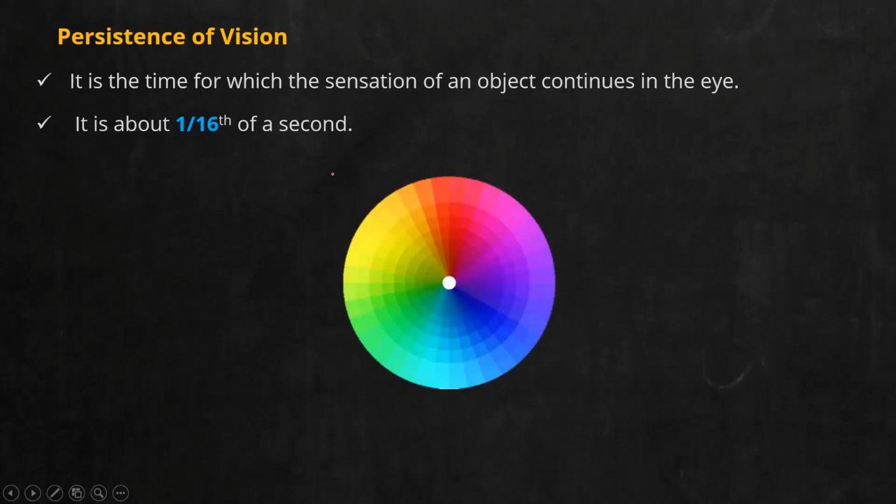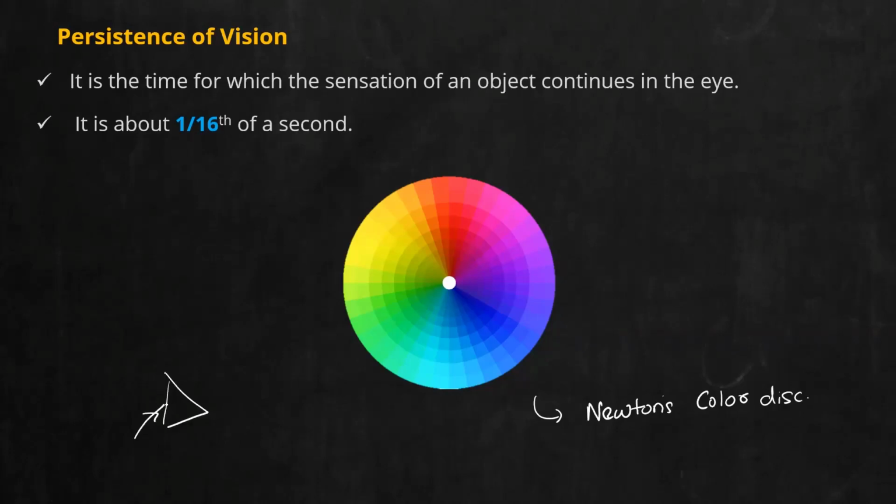Do you know what is the name of this disk? This is known as Newton's color disk. It is a very ingenious thing brought up by Newton to prove that white light is composed of 7 colors. Initially, people thought white light was a pure form of light, with no constituent particles. But we'll later study that Newton played with prisms. When he passed white light through a prism, he observed a phenomenon known as splitting of colors.